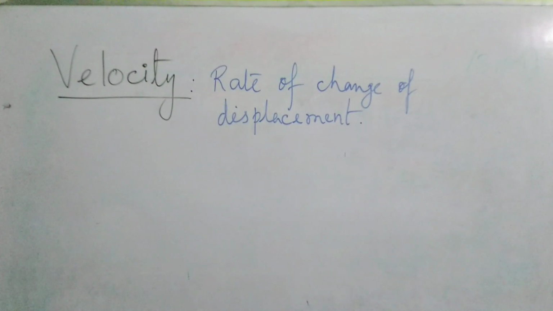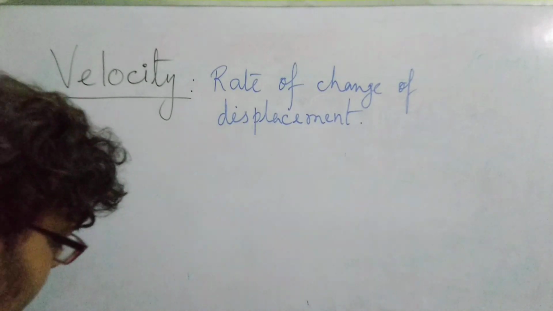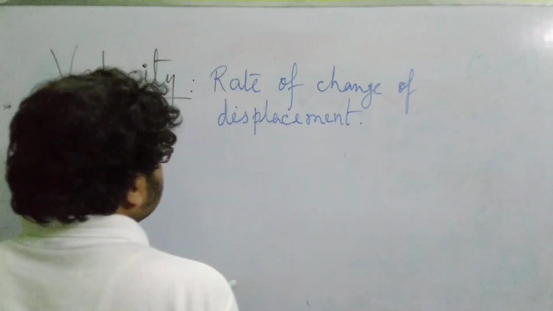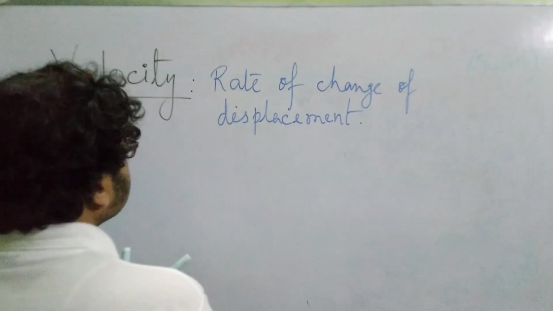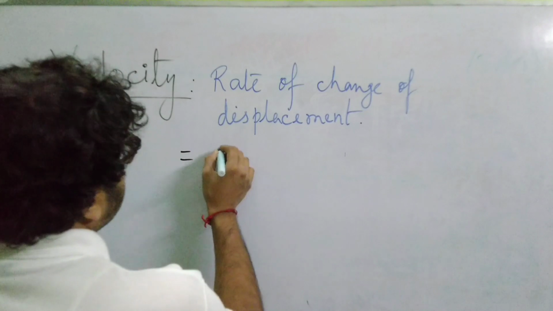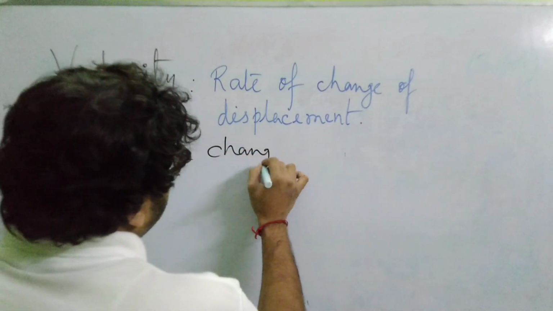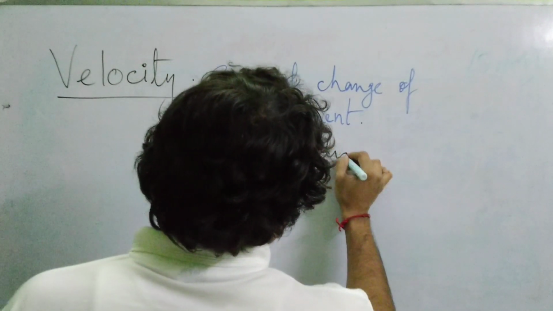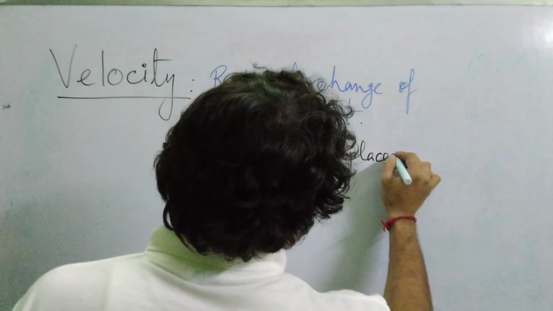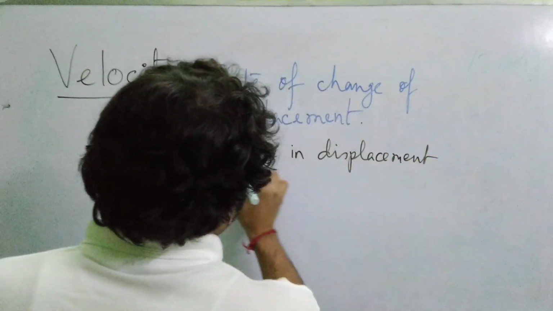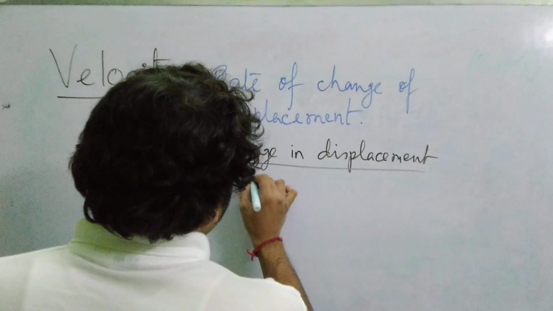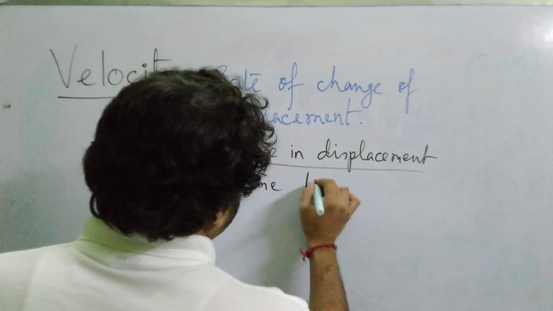So when we are saying rate of change of displacement, velocity can be denoted as the change in displacement by the time taken for this change.